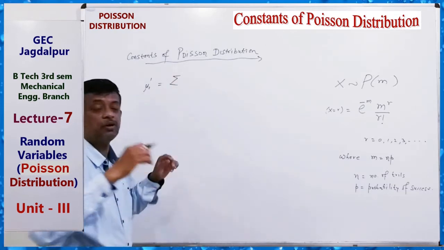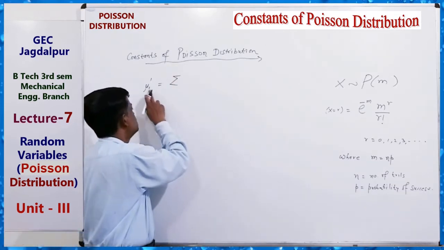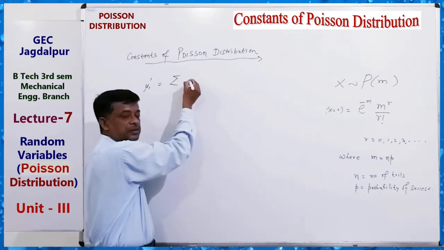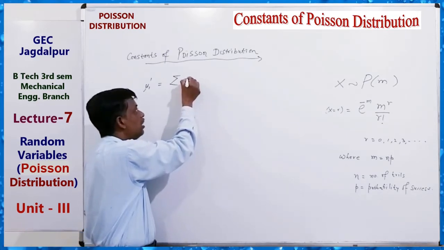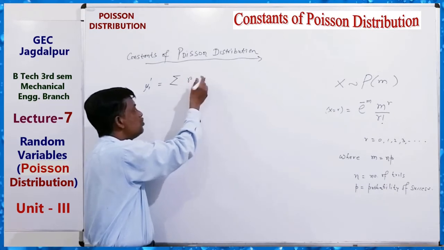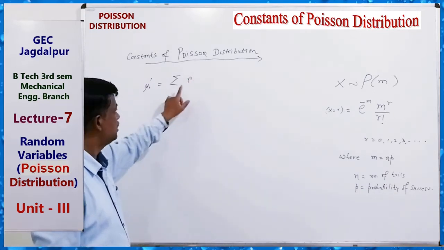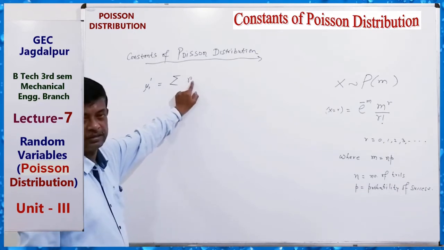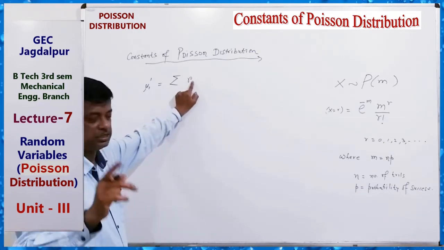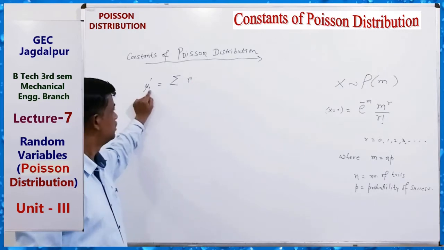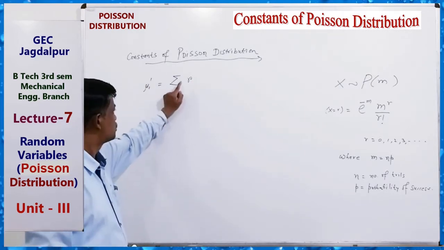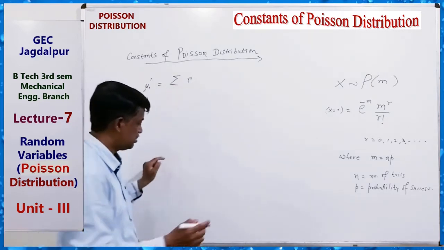mu1 dash about origin equals the sum of r minus 0 to the power 1, 0 about origin, the first moment about origin. Dash means origin. So what is the moment?